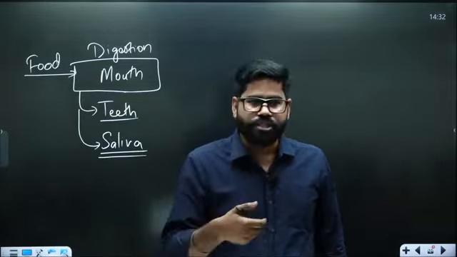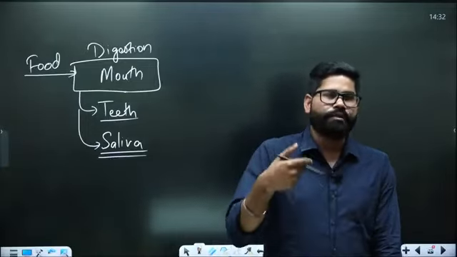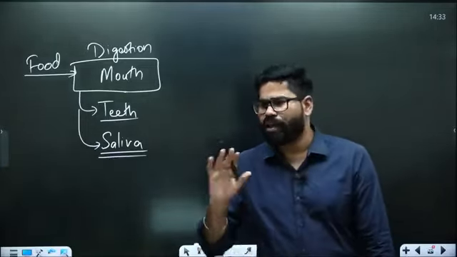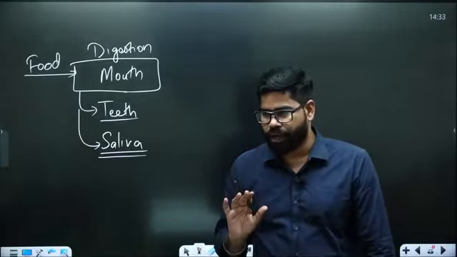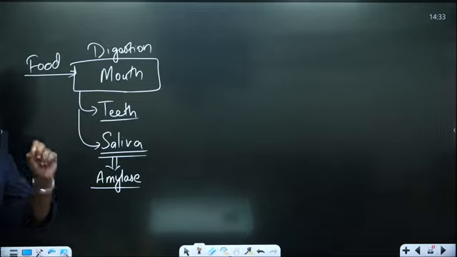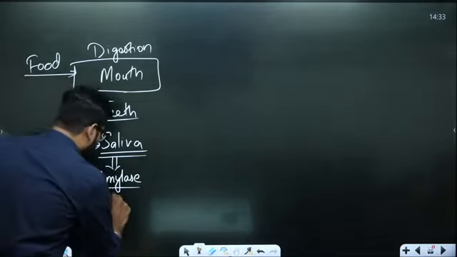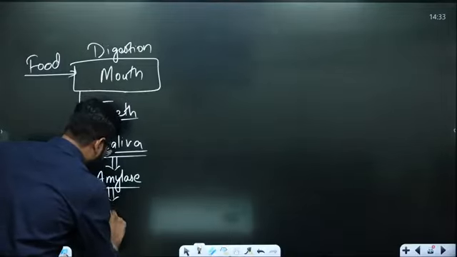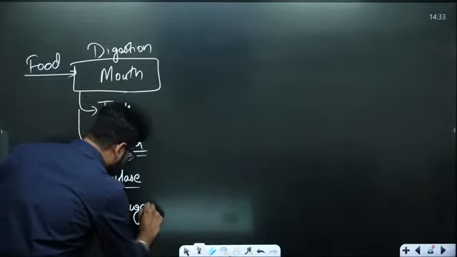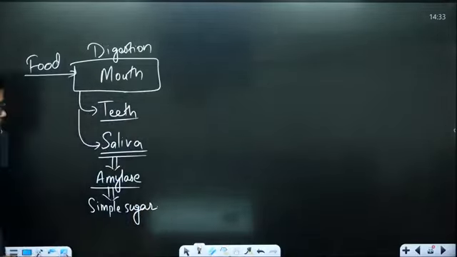So from here we are working on the carbohydrates, trying to reduce them into the form of glucose or fructose or maltose. Whatever can be done depends on what we are eating. So here we have one enzyme called amylase. Amylase is breaking down the food into simple sugar molecules. You can simply write simple sugar molecules or simple sugar. So that is one part.